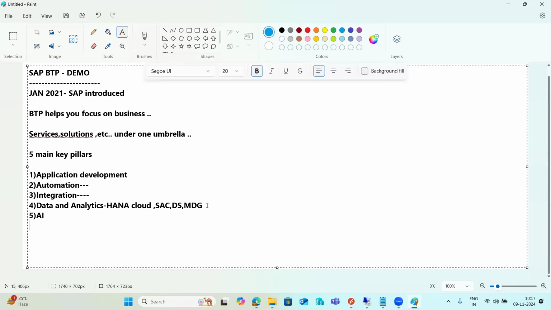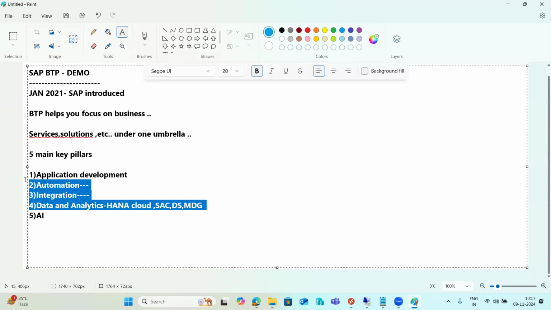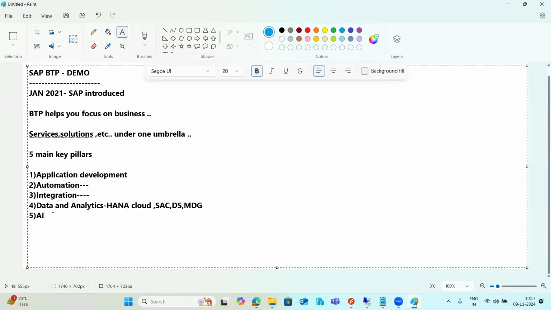So previously there were only four main key pillars in the BTP, right? But recently they have introduced one more pillar, called AI, artificial intelligence related services, in the BTP.